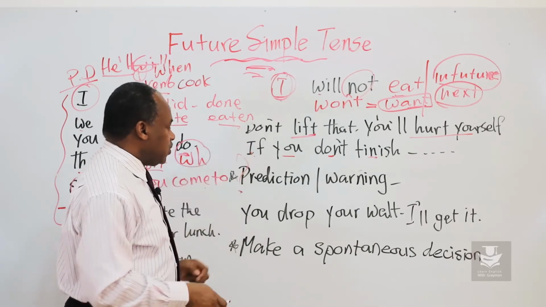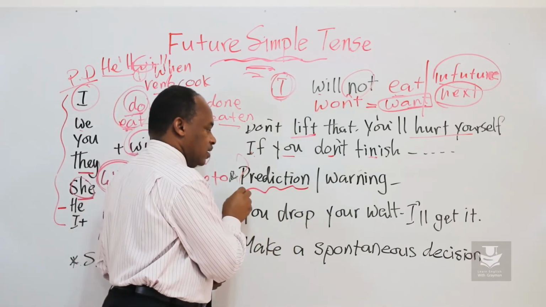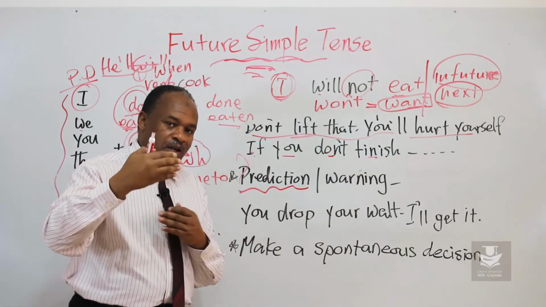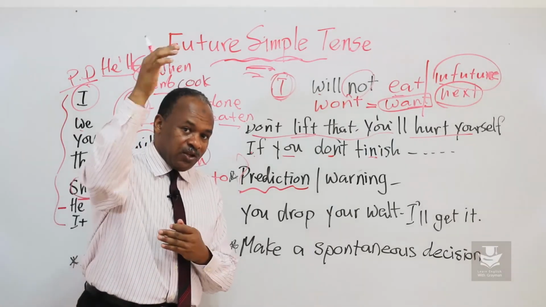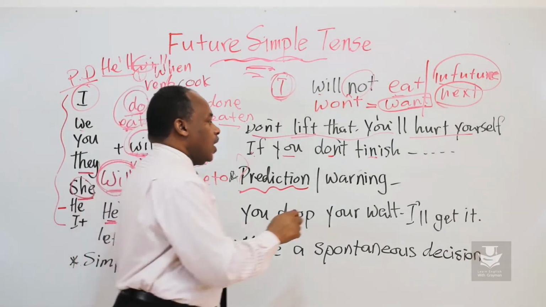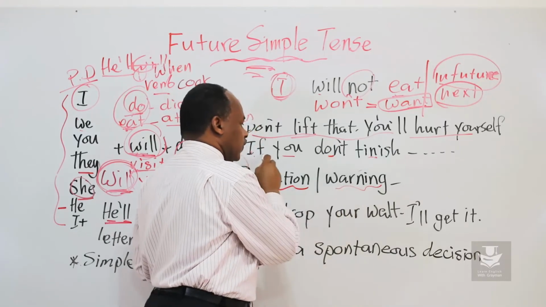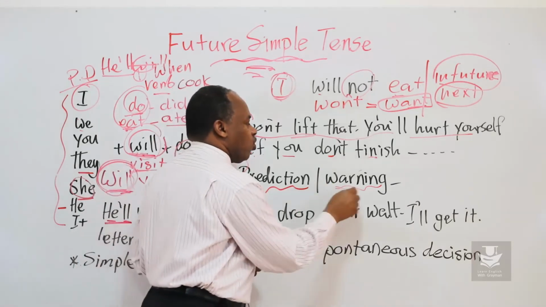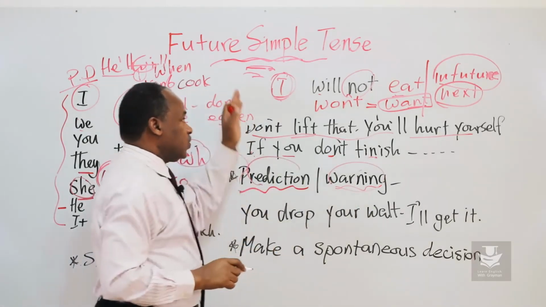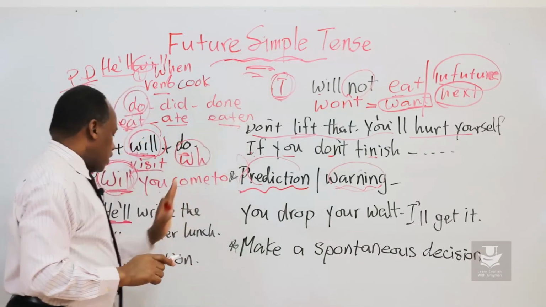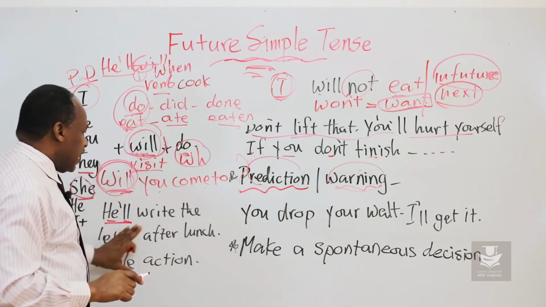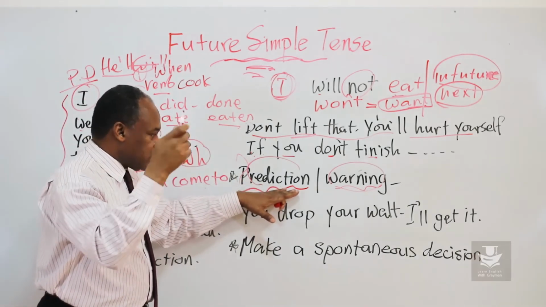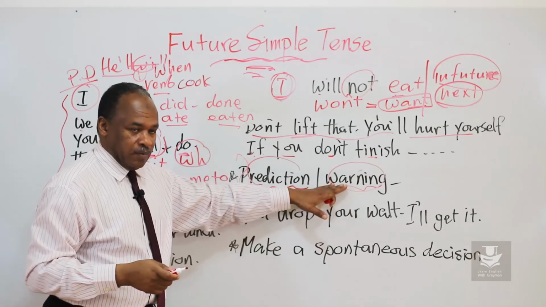These two are used, one for prediction, this one here. This is called prediction. To predict something is to think or to assume something will happen in the future. And warning. If you don't finish your task, your manager will not sign your paper. That is a warning. So we can use the future simple to speak about simple actions that will happen in the future, or about prediction, you predict something will happen in the future, or warning.